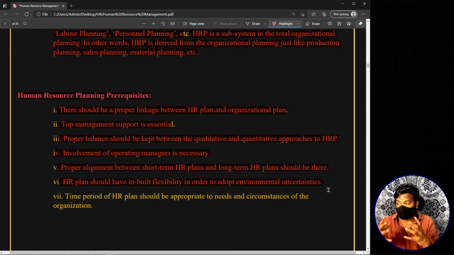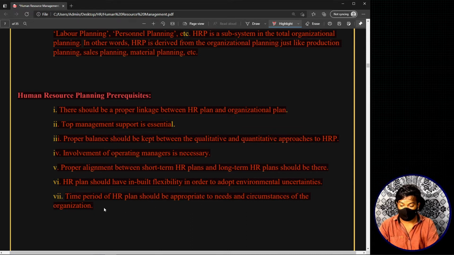For example, you can have a backup plan, or a different source of backup, saying that if all the employees that I think will join my organization according to this particular plan do not join, then I will source new employees from these sources. In this way you are having backup plans, right? So you should always be sure that your human resource planning is flexible and is ready for any uncertainties.